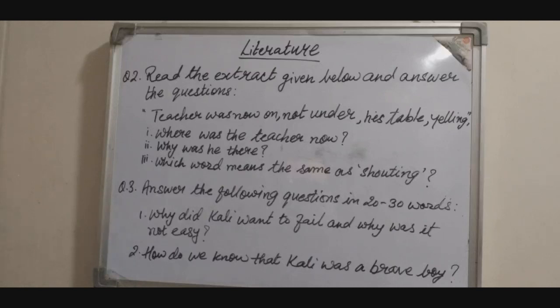Why was the teacher now on the table and not under the table? Because the snake fell on the ground. So, your answer would be he was on the table now because the rat snake fell on the ground.